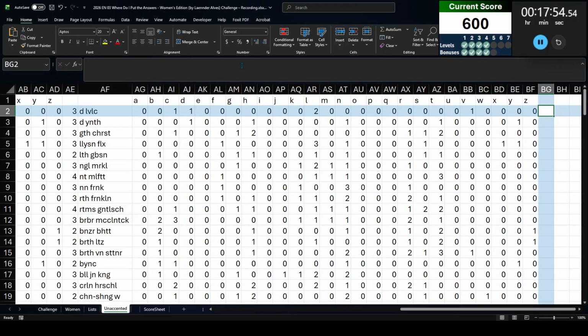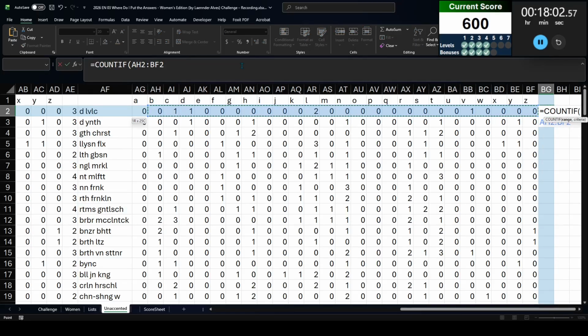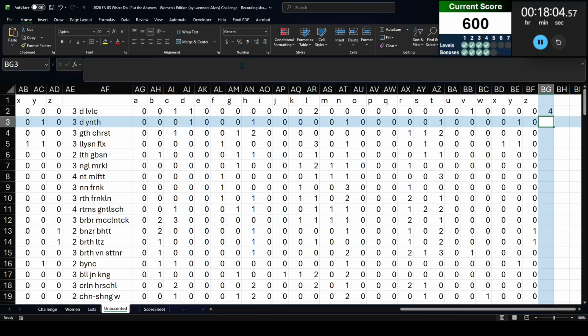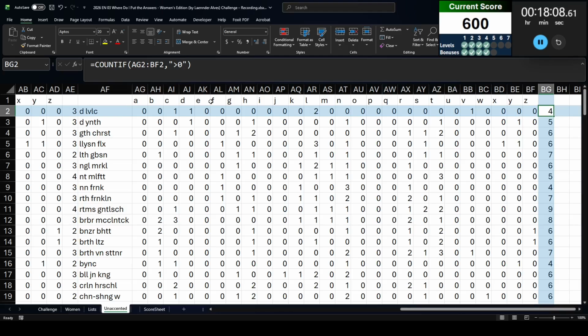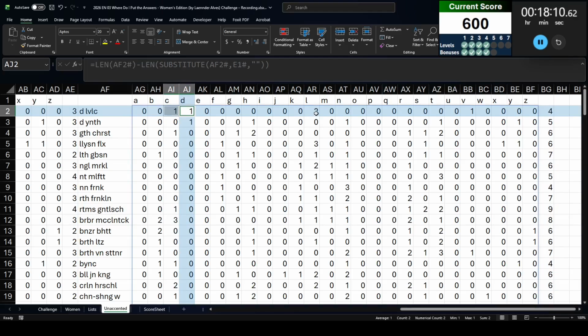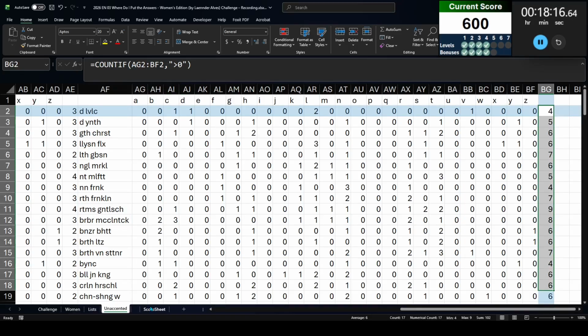And to find out how many, we are going to count how many of these are greater than 0. So this one says there are 4 greater than 0. That means we have 4 consonants: C, D, L, and V. Yep, that makes sense. All right. Okay, so these are the number of unique consonants in the names.